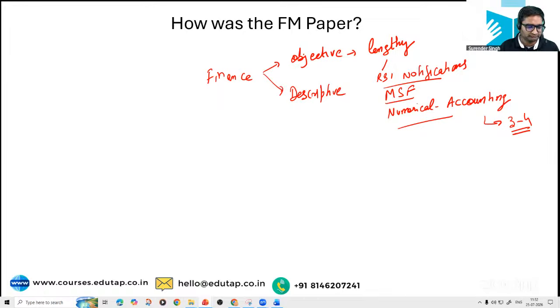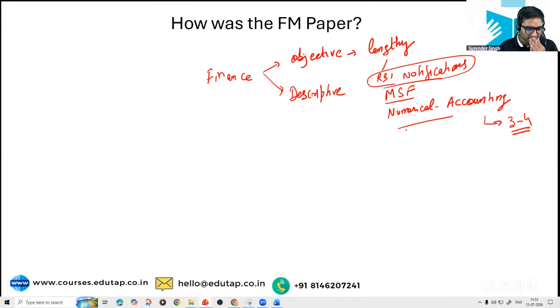And apart from that, you said that RBI notifications also came in the objective paper of finance. I think many people were furious about RBI notifications not being asked in phase one. Yes, sir, but I think they are here to stay since in phase two they still have good importance. Do we have any idea how many questions were there from RBI notifications? Not exactly, sir, but majorly the questions were from RBI notifications. And what are the other areas, sir, from which questions have been asked in the objective paper?